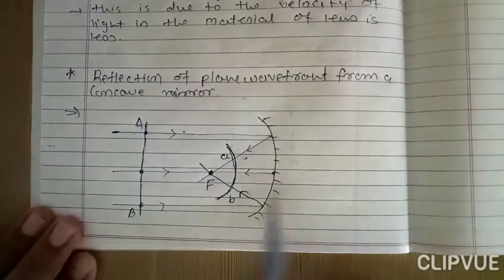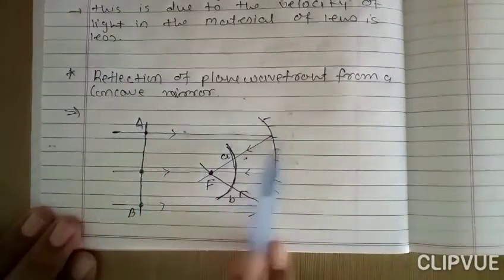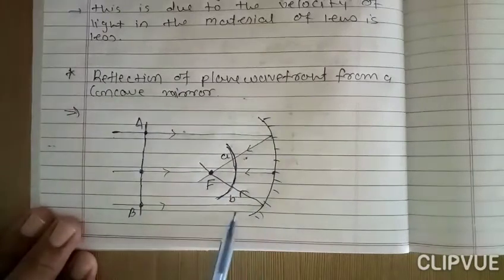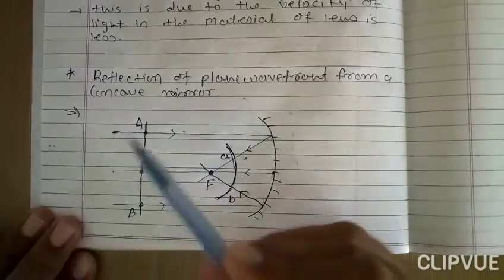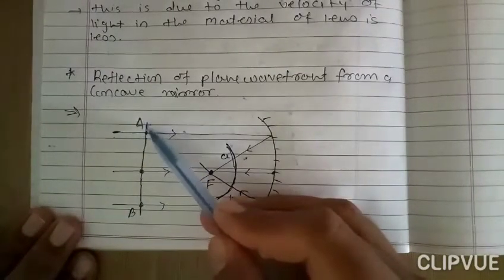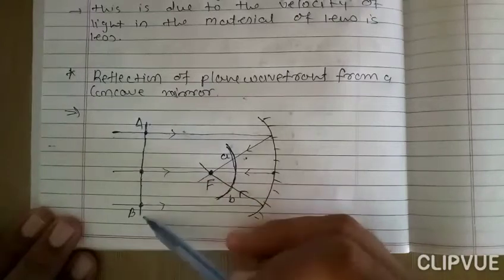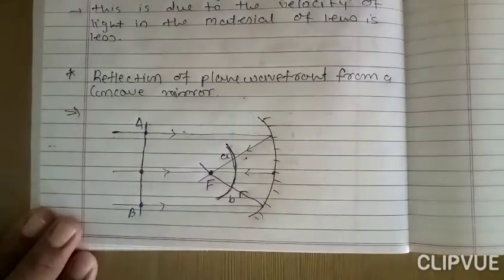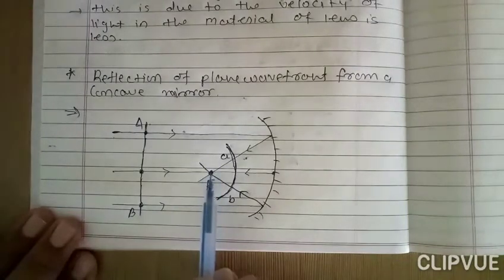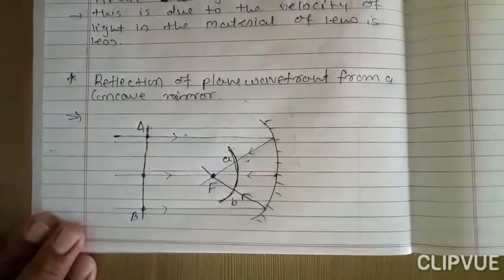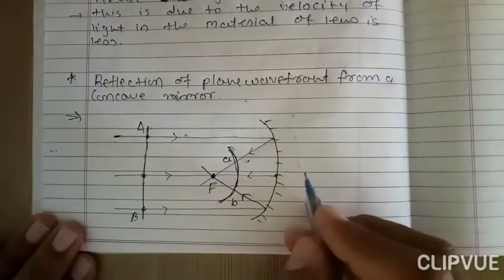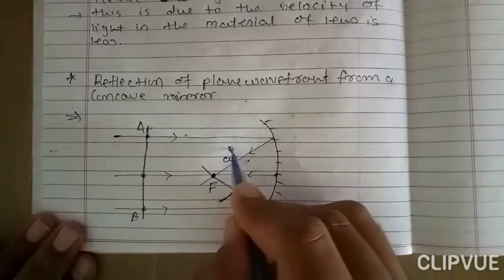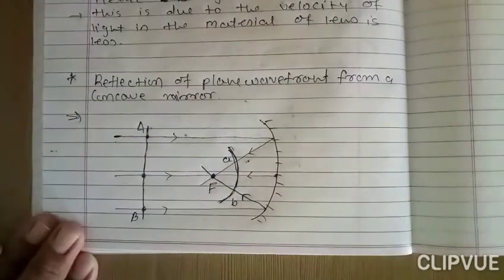I repeat, this is the concave mirror. The rays are from the infinite distance. After reflecting, the rays meet at the principal focus F. By connecting the particles, this is the incident wavefront, or we can say a plane wavefront AB. Here we draw an arc by taking the center F. So this arc represents the reflected wavefront. So here the reflected wavefront is AB, right?